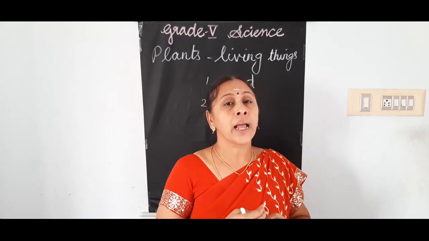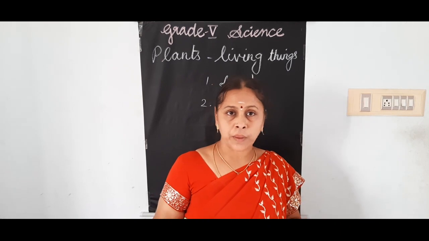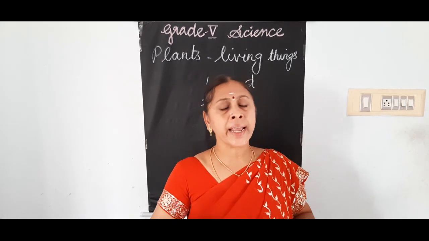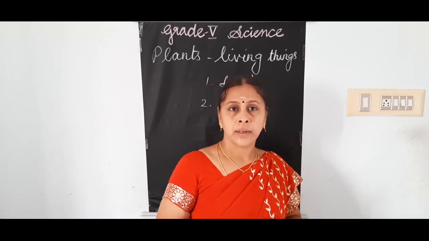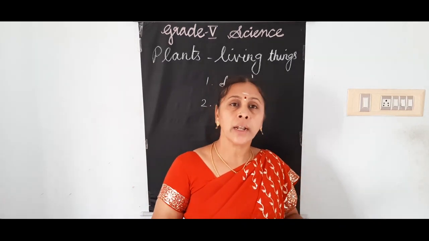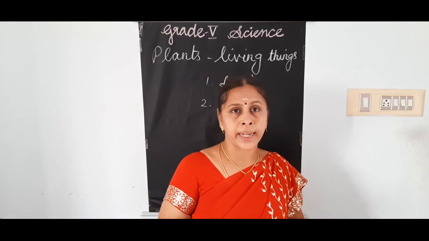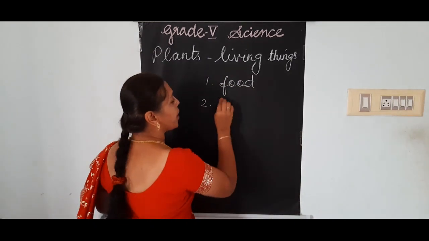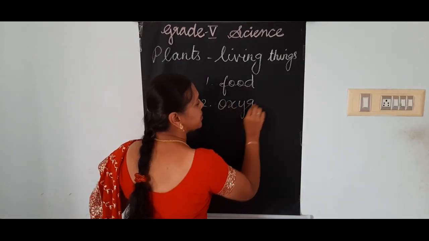Without that, life is not possible. Is it not? Even without food and water, we can live for some days. But without oxygen, without air, we cannot live even for a few minutes. So we get that oxygen from plants.